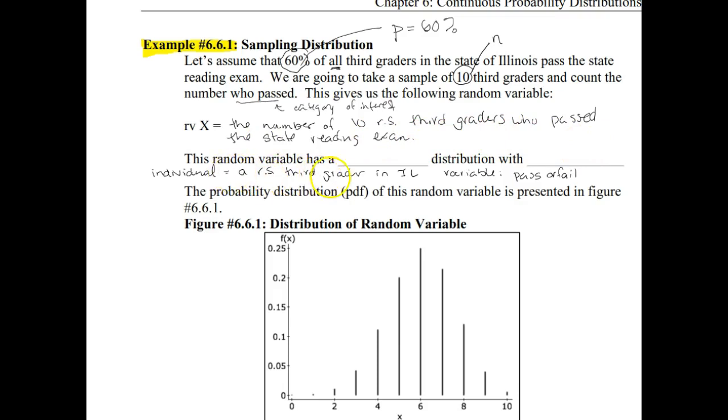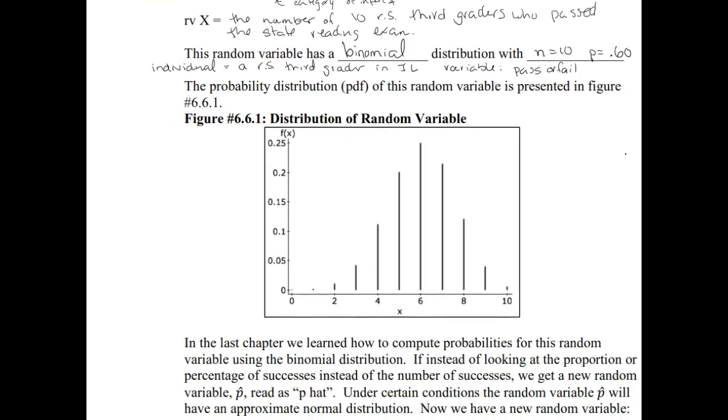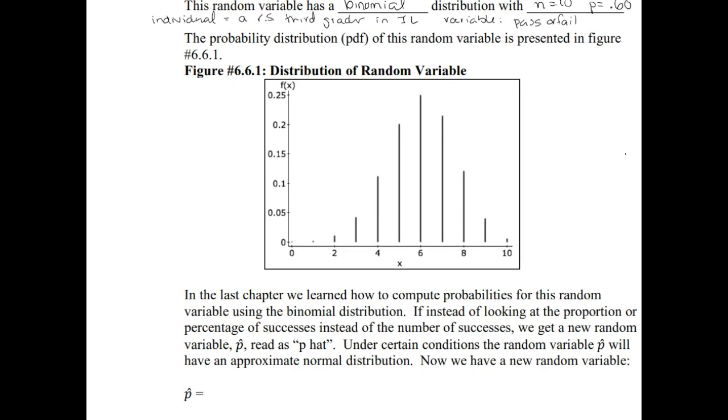Now this random variable has a binomial distribution because we're counting the number of successes in n trials, where little n is 10, and the percentage of getting a student in the category of interest, that they passed, was given to be 60%. So the probability distribution of this random variable is presented in figure 6.6.1.